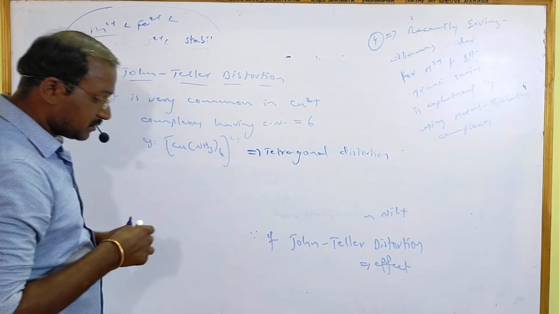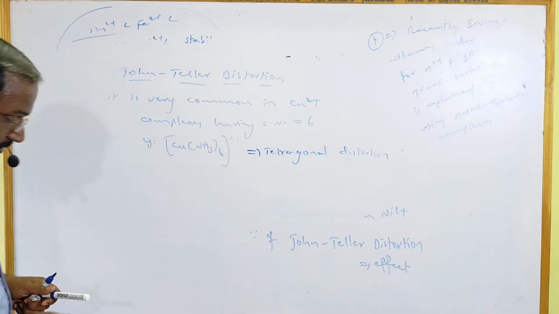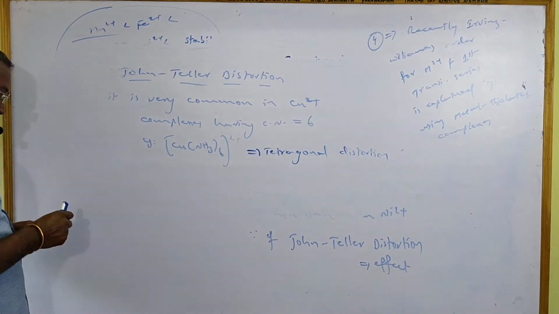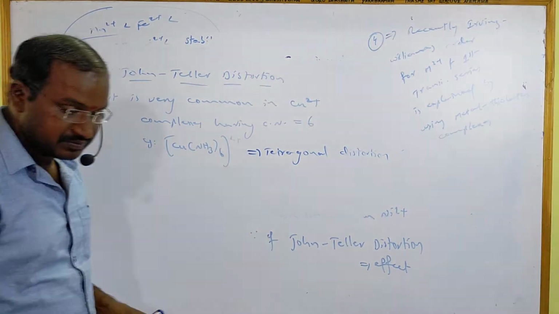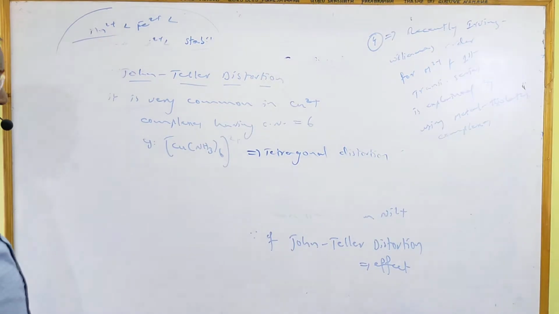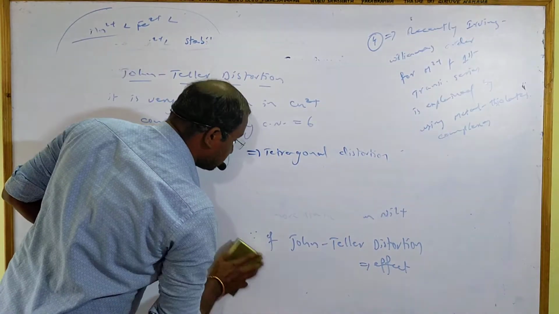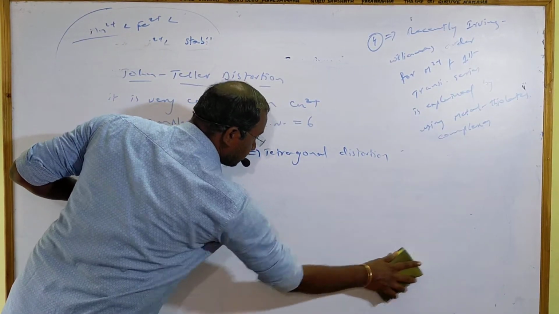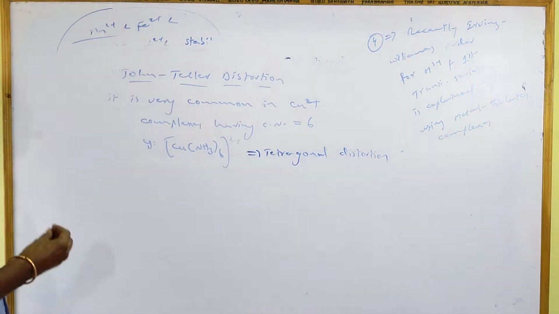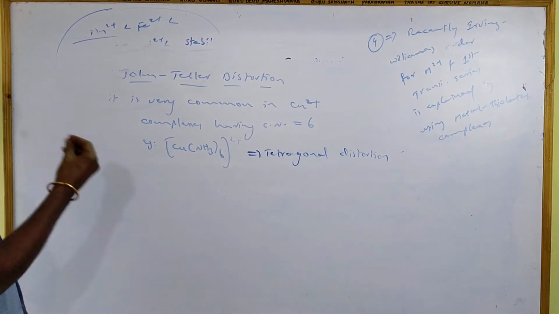It is not in octahedral shape. Actually, it should be octahedral. The reason is that there is coordination number 6. Those complexes which have the coordination number 6, definitely they are in octahedral shape. But here it is not in octahedral shape. It has tetrahedral distortion. So why does it have tetrahedral distortion?